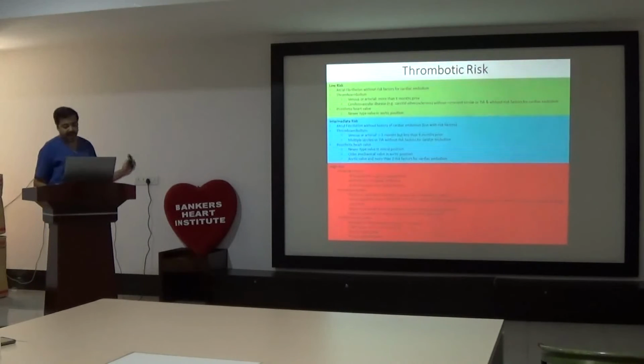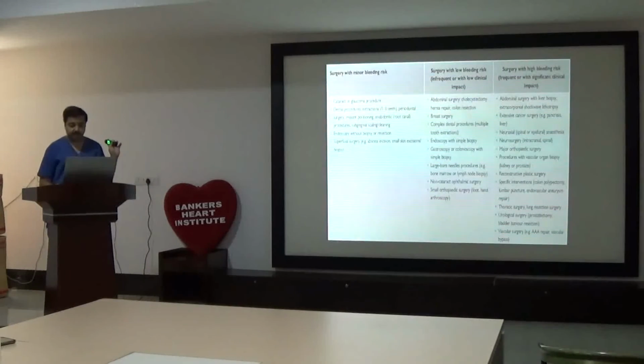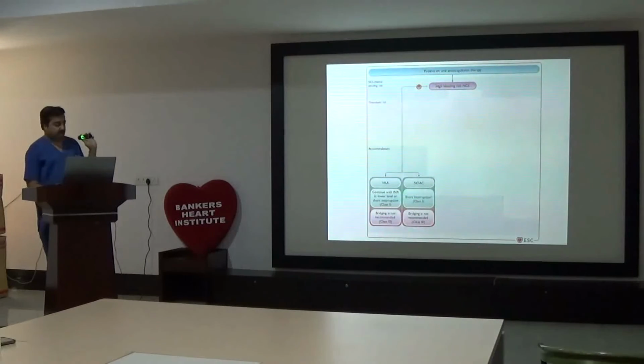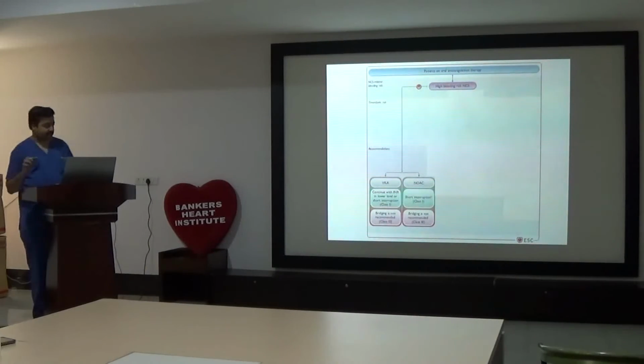So in the high thrombotic risk group, we should continue with OACs. In the low risk group with low risk surgeries, we can continue with OAC in the perioperative period. If there is no high bleeding risk, warfarin, a vitamin K antagonist, can continue with INR within the lower range. So yes, what sir said, INR is a must.